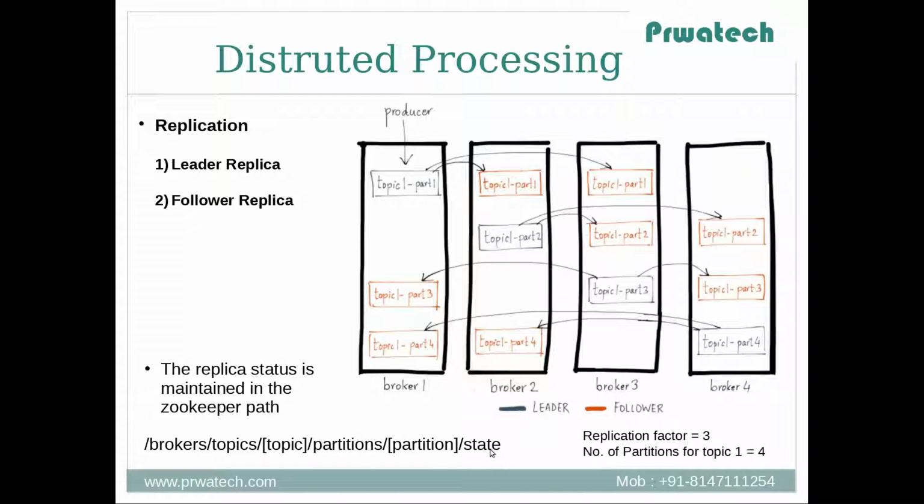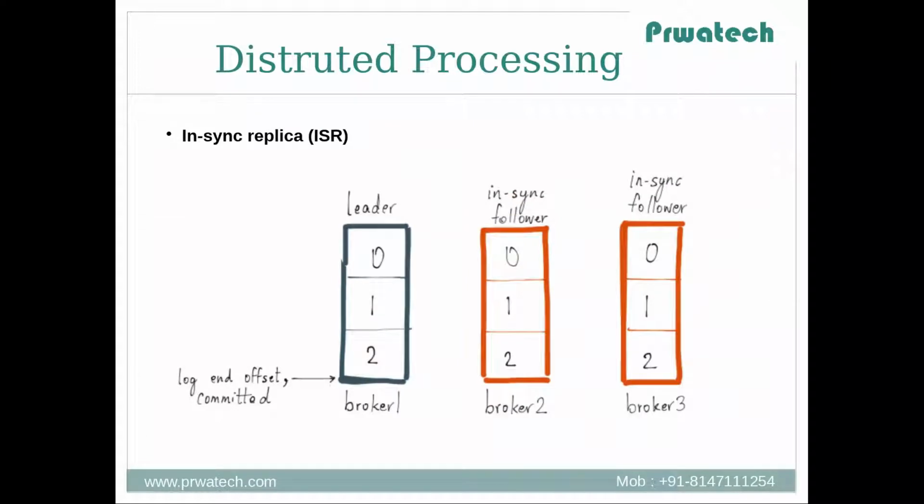Another task of the leader is knowing which of the follower replicas are up to date. The replicas which are in sync are called in-sync replicas, or ISR. Only in-sync replicas are eligible to be elected as partition leader in case the existing leader fails. Let's know more about what happens when a broker fails.